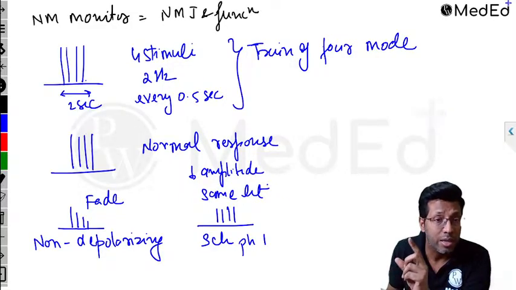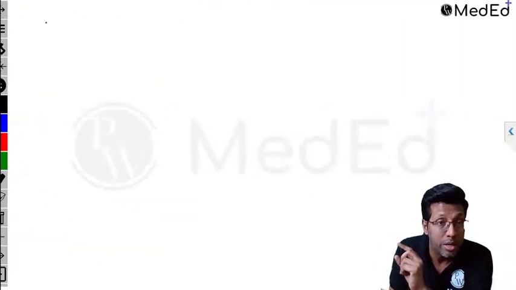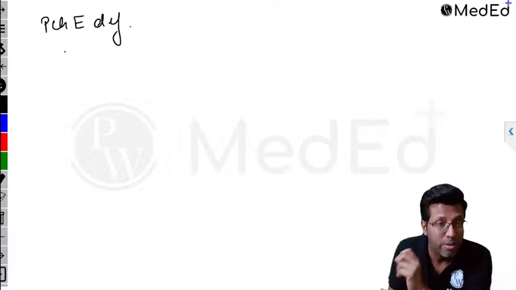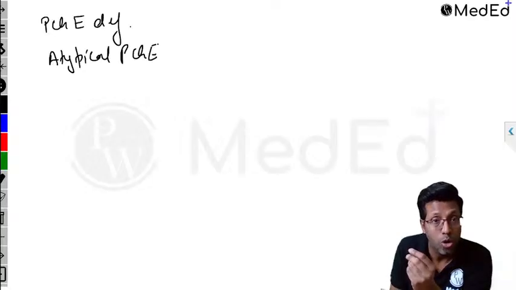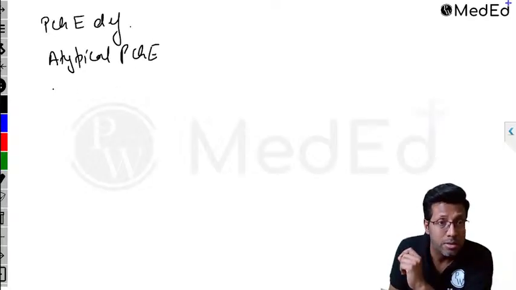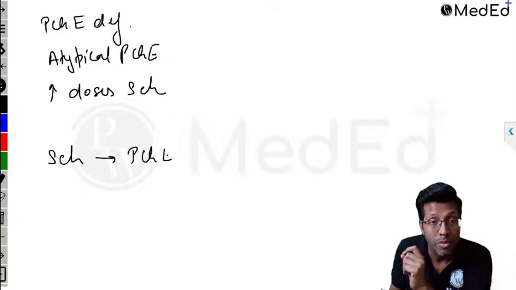But remember, when we study non-depolarizing muscle relaxants, there is a point when a patient has plasma cholinesterase deficiency, or someone who has atypical plasma cholinesterase or pseudocholinesterase, and you give very, very high doses of succinylcholine. Remember, succinylcholine is the shortest acting muscle relaxant. Succinylcholine gets destroyed by plasma cholinesterase.